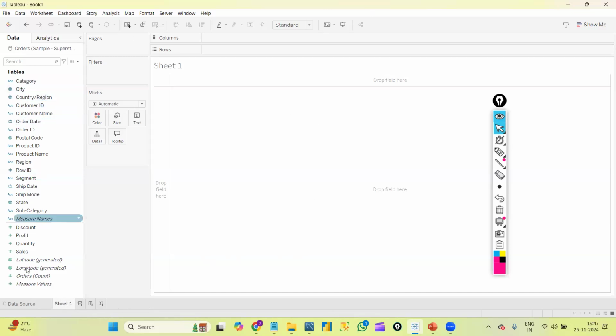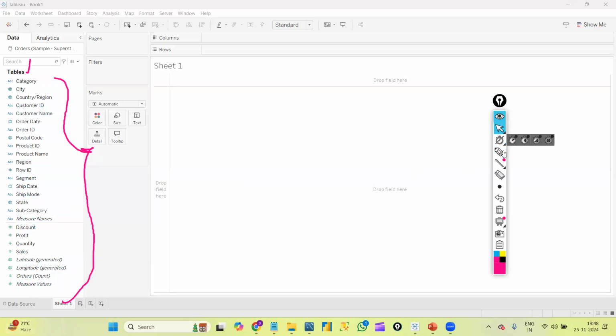Towards the left side I have something called tables. Before that, you can see a database symbol showing orders of sample superstore. This is the place where we can see which file we got connected to, at the sheet level. Here it shows we got connected to the sample superstore data, and in that we are working on the orders sheet. Below tables we can see all the column names or field names. How many columns are there in that data, all the columns I get here. These are all my column names.